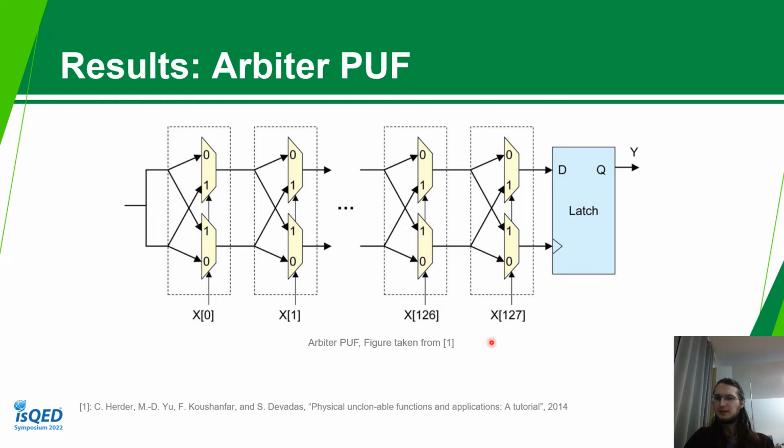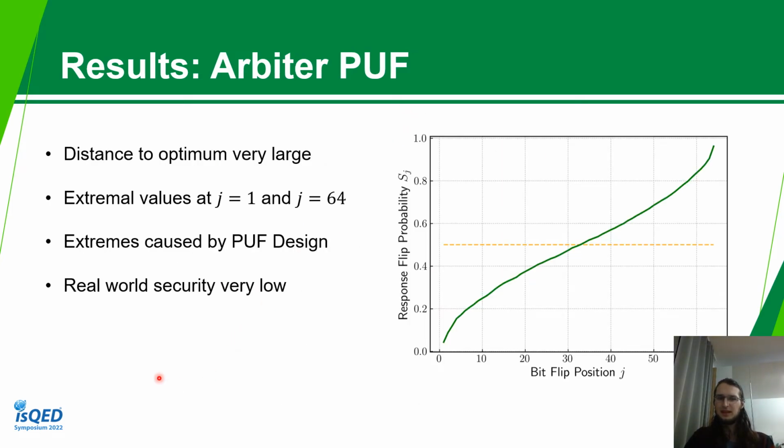Now, based on what challenge bit is applied at the end, if we apply a 0, it will go straight through. And if we apply 1, it will cross path. The output is determined. So flipping this last challenge bit will almost always flip also the response bit. But the first stage has very little effect on the output. And this is true in part also for all the stages in between with varying effect, as we have seen in the figure. The real-world security for the arbiter PUF is also very low, which reflects well with the results that we got.